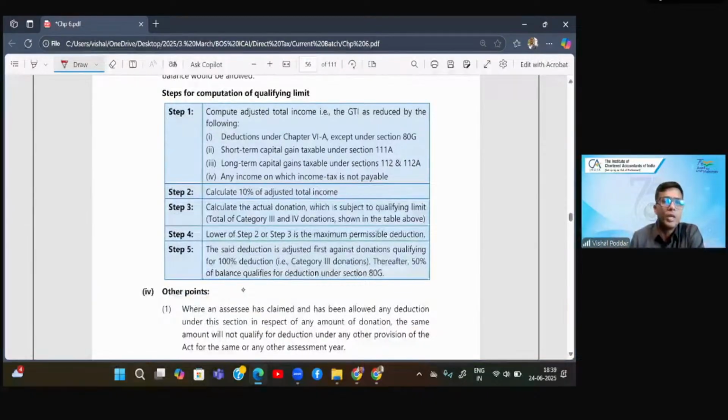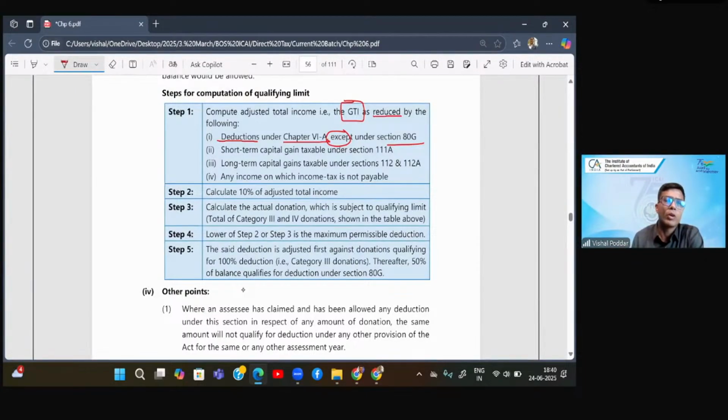Now, they have tried to explain how to compute adjusted GTI. First, we reach GTI. That is, we have added all the 5 heads. Wherever there are losses, we have adjusted the losses. We have done clubbing of income. All these things will give you the end result as your GTI, that is gross total income. Now from this GTI, you will subtract all deductions under this chapter except ATG. Why? Because ATG we are still computing, we are yet to compute. So you will subtract all deductions except ATG.